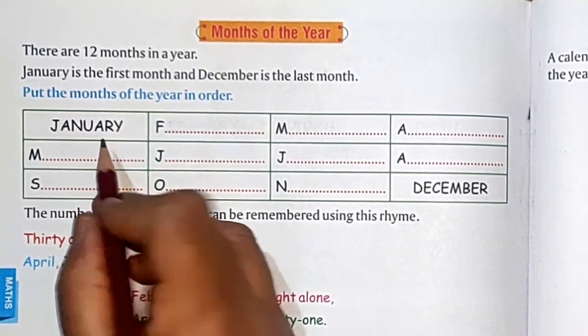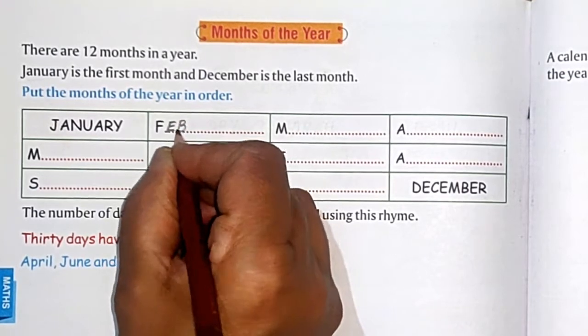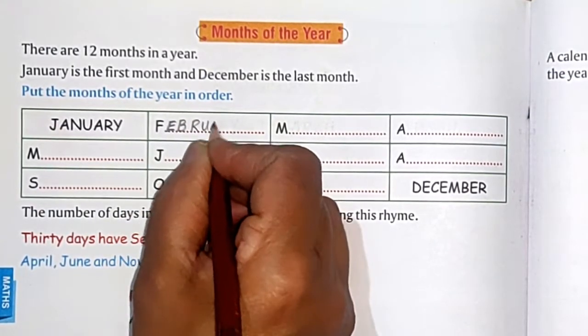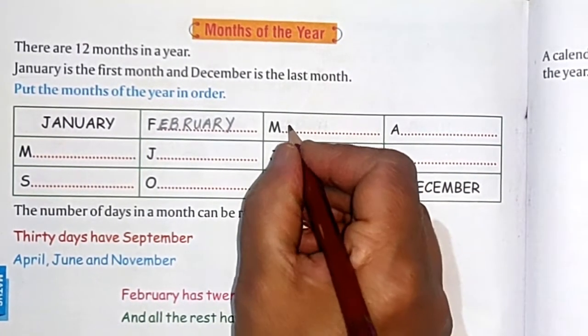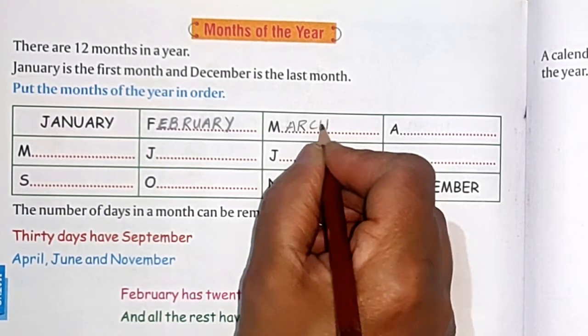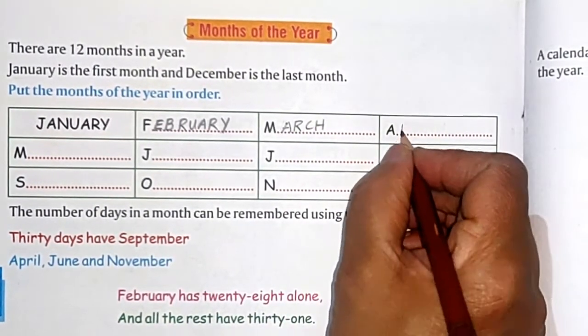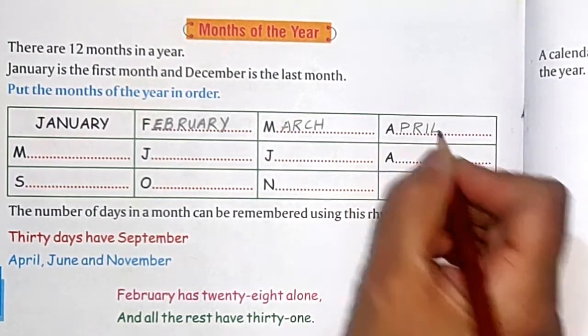January is the first month. Next month is February. Third month is March. Fourth month April.